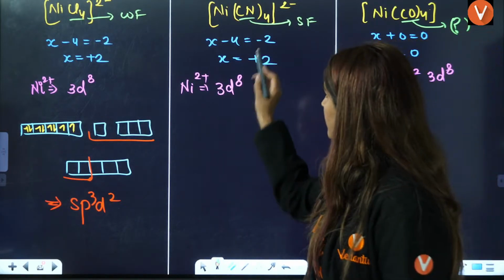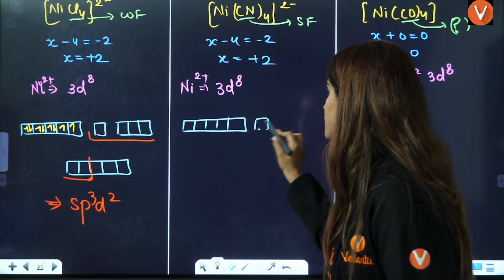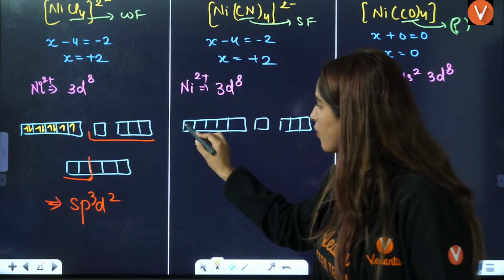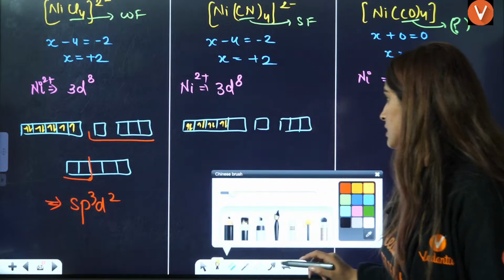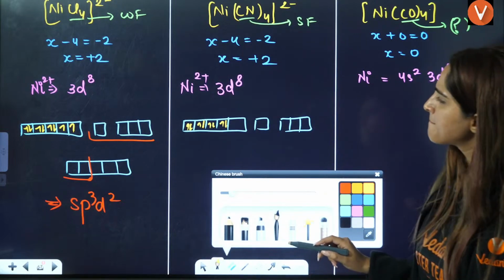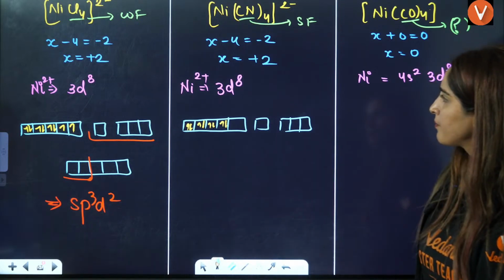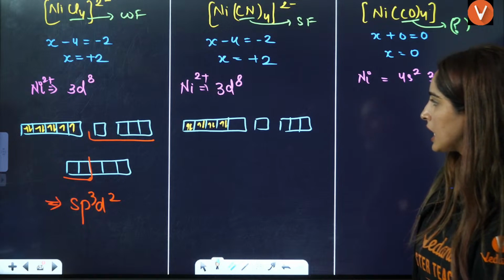Here it is a strong field ligand, which means it will cause pairing. Pairing means 1, 2, 3, 4, 5, 6, 7, 8.